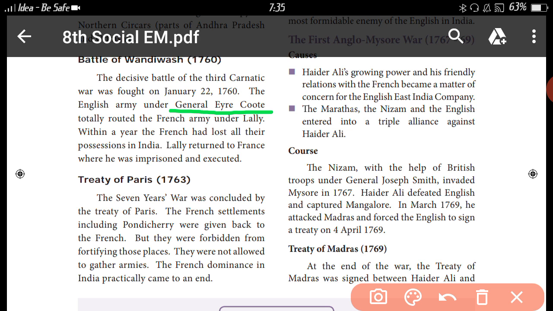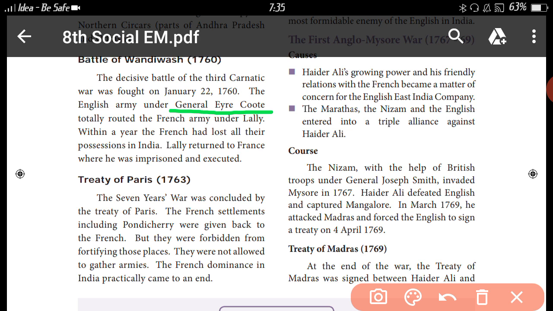Within a year, the French had lost all their positions in India. Lally returned to France where he was imprisoned and executed. So, Lally is the governor of the French. General Eyre Coote is the governor of the English. So, in the Battle of Wandiwash, Lally was defeated by General Eyre Coote.